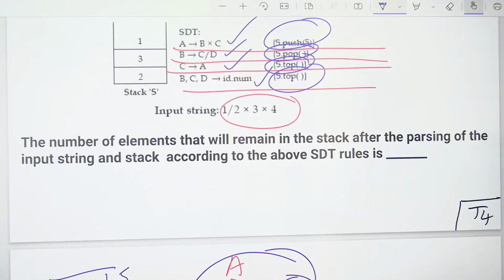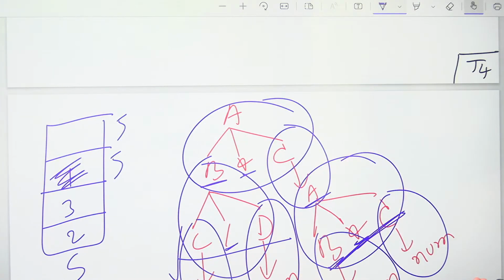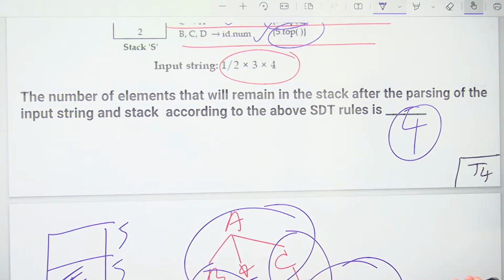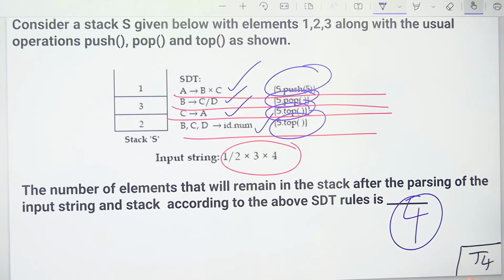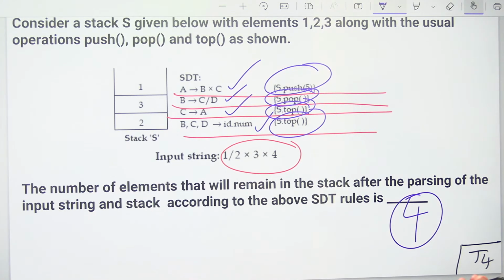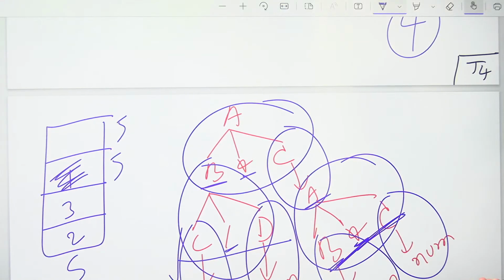Now he is asking the number of elements that will remain in the stack after parsing the input string and stack according to the above SDT value, right? In the stack at the end, how many are there? I think 4 are there. And one more thing, when the push operation happens, A goes to B star C: push, divide, pop. If you see the tree, only one divide, one pop.